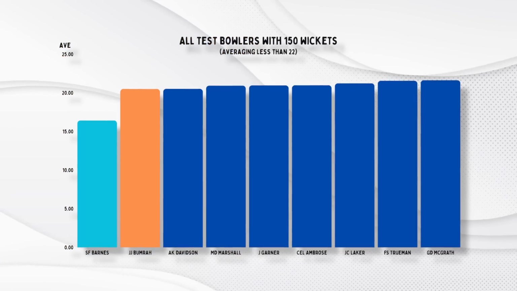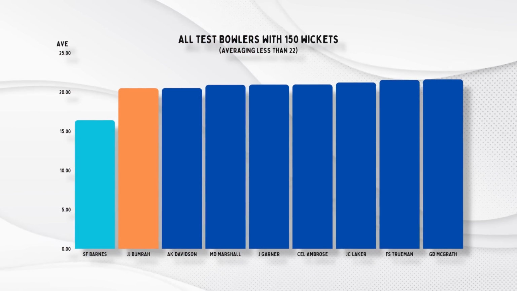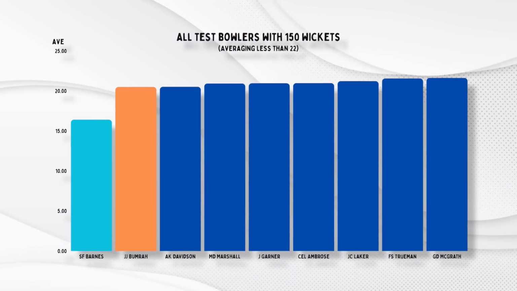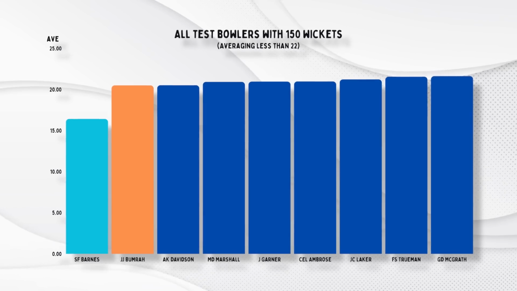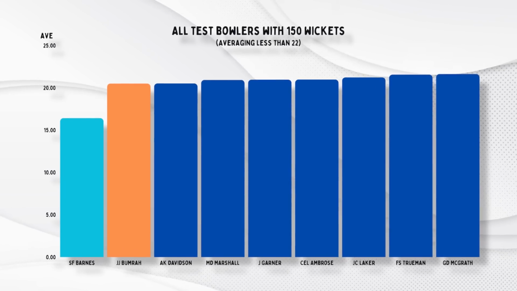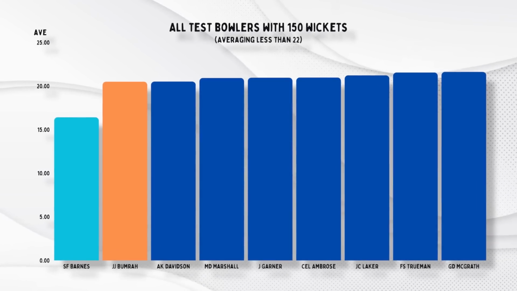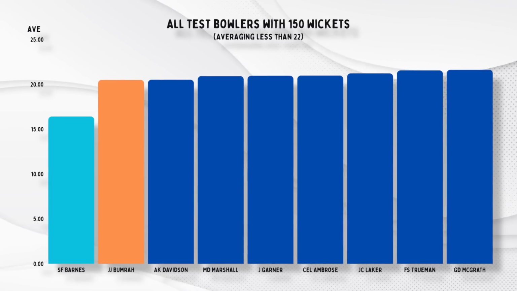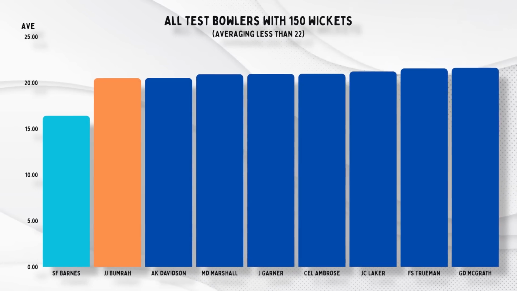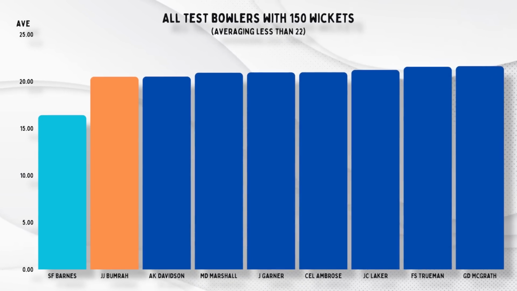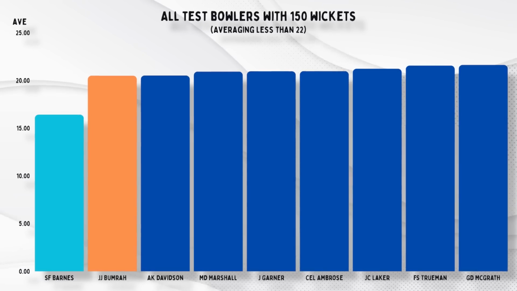Thanks to MVPlay, I was able to make this. Their advanced technology can help any cricket team elevate their skills and performance. This is all the players with an average of under 22 in Tests with 150 victims. The bowlers here are not just great. Lots of guys fit that criteria. These guys are brutal. You cannot just be one thing and be on this list, like let's say fast or tall or skillful. You need a combination of all of these different things to happen at the same time.